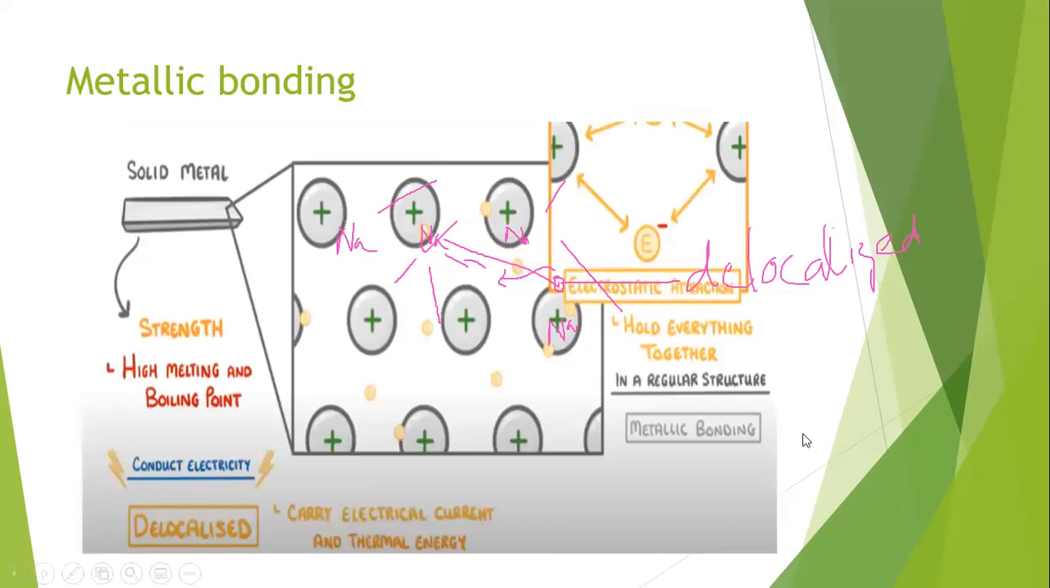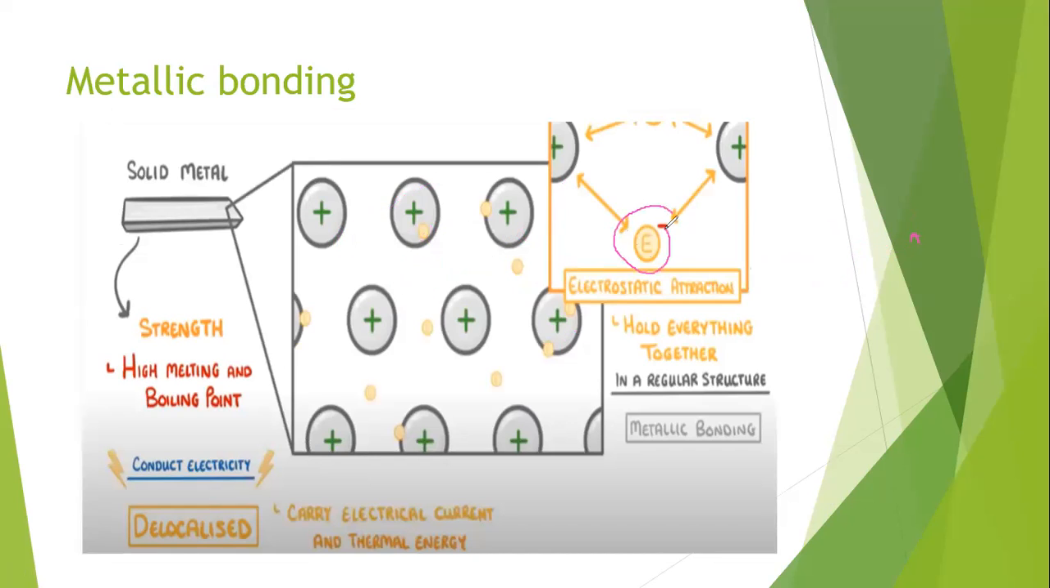Between these bonds, there are some free electrons. This is an electron of one of the atoms of the metallic bond. This atom is also attracting this electron. Another atom is also attracting this electron. Due to that electrostatic attraction towards the electron by the nucleus of each metallic atom, they hold each other tightly in a regular structure.